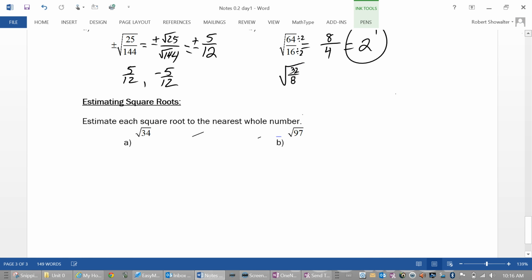Can we keep doing that? We can divide by 2. We could actually divide by 4 now. We can divide by 8, numerator and denominator, right? Divide by 8, and that would be square root 4 over 1. By the way, 4 over 1 is just 4. Square root 4 is 2.